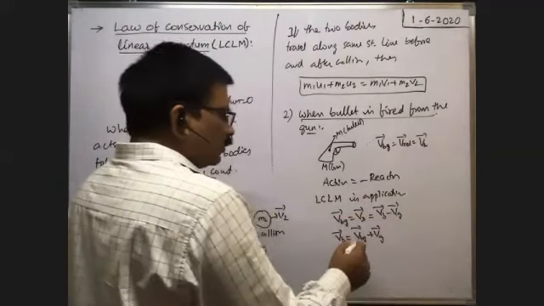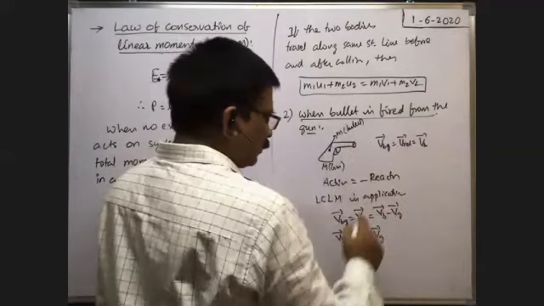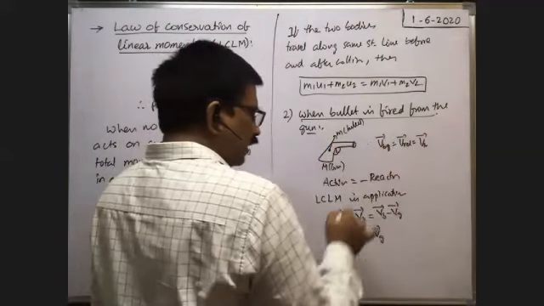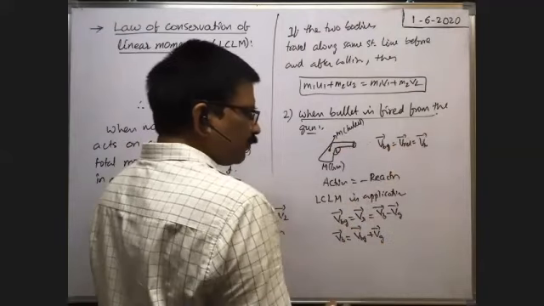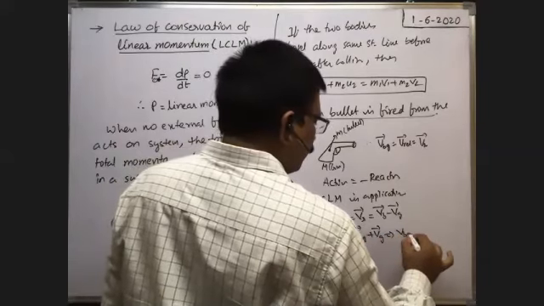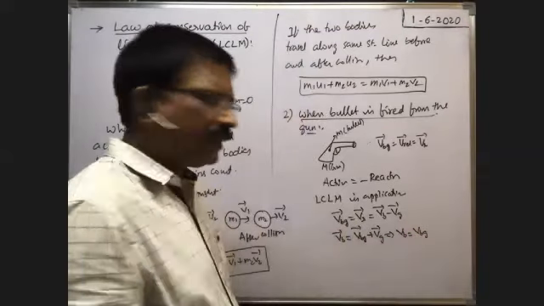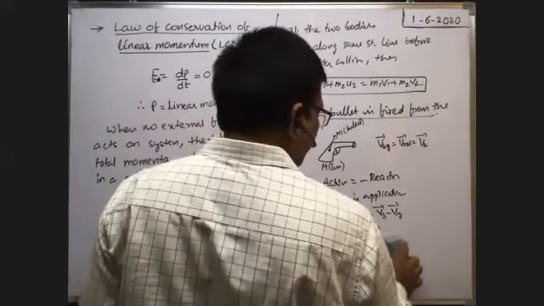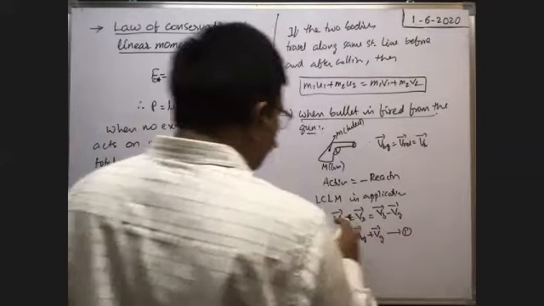As before and after firing both travel along the same straight line, the velocity of the bullet with respect to the gun is in this direction, and the velocity of the bullet is in this direction. That's why these two are positive. We have to find VG. We can write in scalar form also, VB is equal to VBG. First write in vector form only, then we can write in magnitude. So this is equation 1. From this we know the velocity of the bullet.